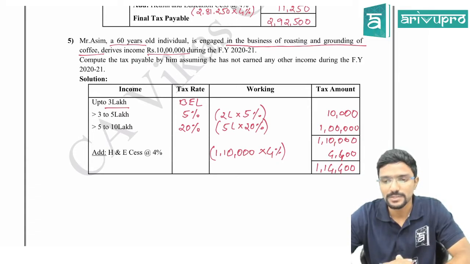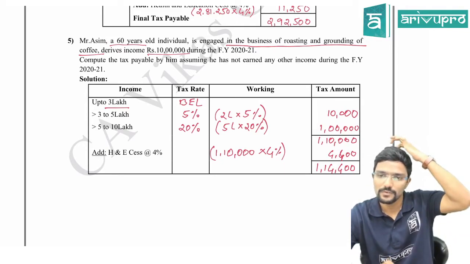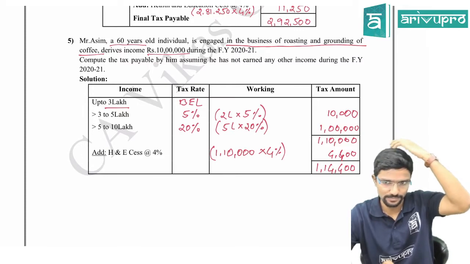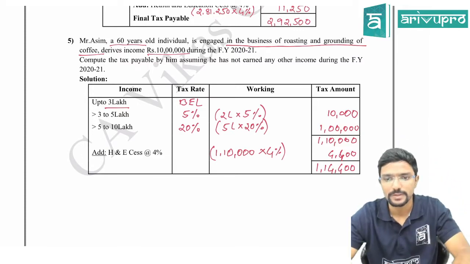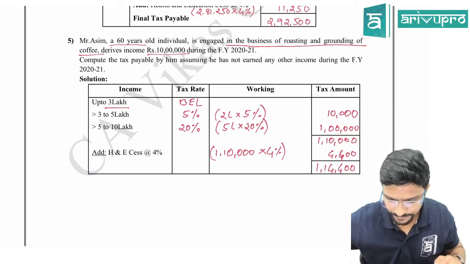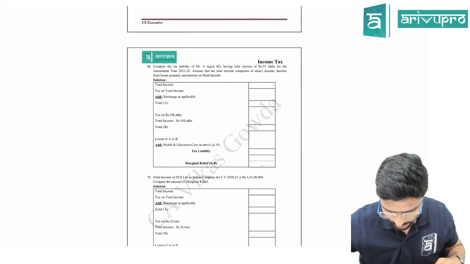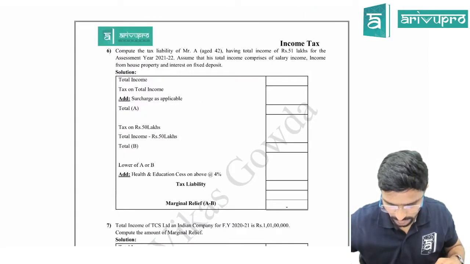Final tax payable is 1,14,400. There is no need to round off, guys, because the amounts are directly given. Guys, done? Let's go ahead. Sixth problem.